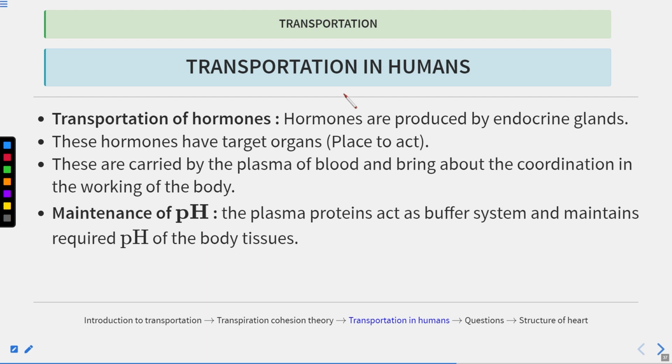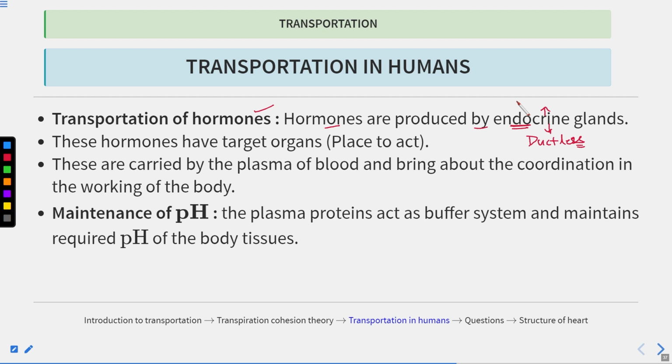Now let's talk about transportation of the hormones. So blood is also involved in the transportation of the hormones. Now hormones, they are produced by the endocrine glands. What are endocrine glands? Endocrine glands are ductless glands. They don't consist of the ducts and they directly release their secretion into the blood.